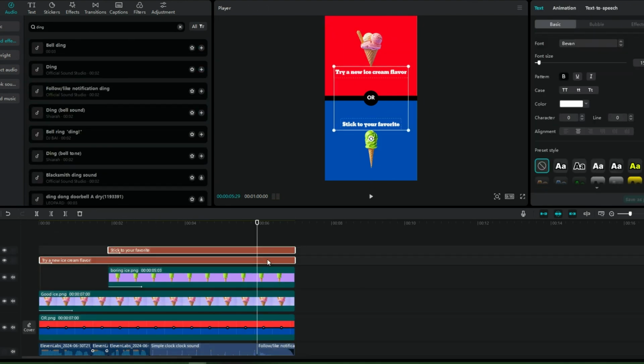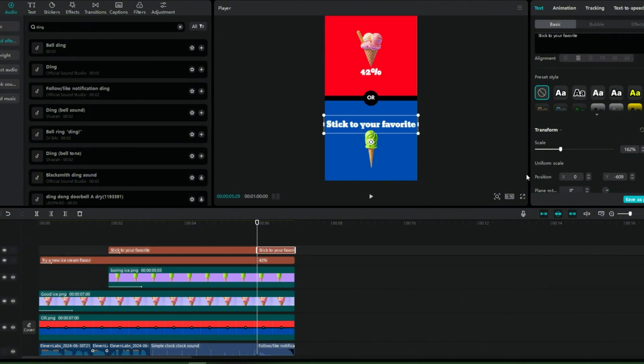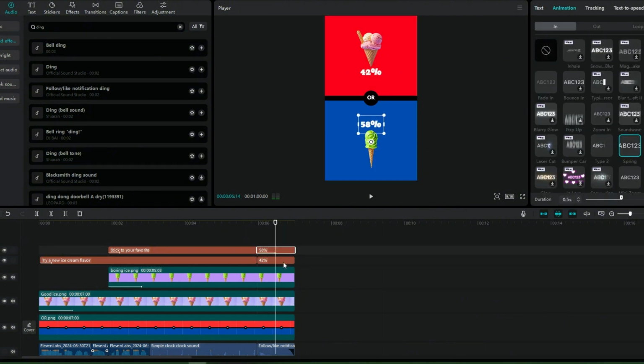Create new text for the percentages using the data from ChatGPT. Make the larger percentage green and the other white. Set both to 162% scale and apply the spring animation.